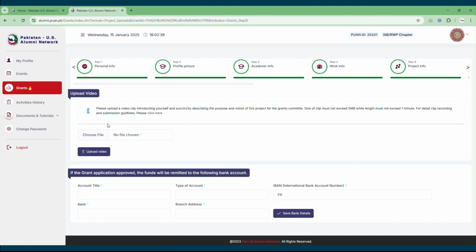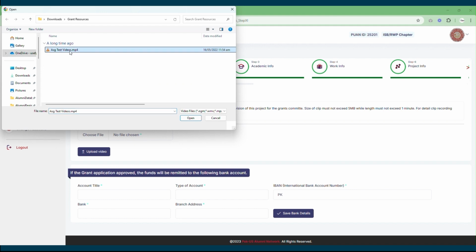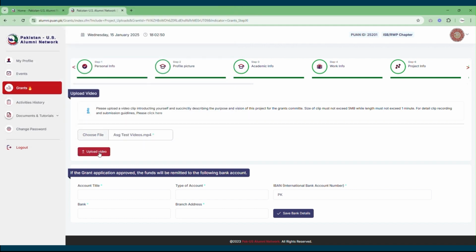Then comes the section of uploading video. Over here, you need to upload a video clip introducing your project, and please be mindful that this video should not exceed 1 minute in length and should not exceed 5 MB in size. In case you need any kind of guidance, you can click on the click here button to see the guidance on uploading and making this video. Once your video is uploaded on the portal, it will start getting reflected in the portal as well.